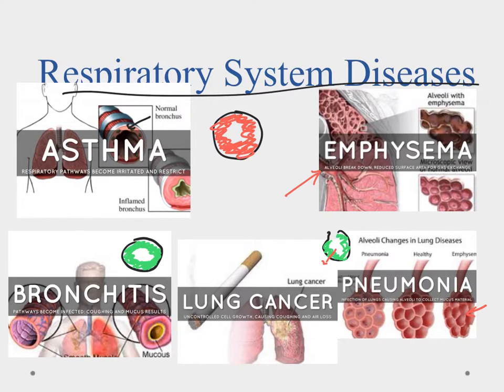So it's like having a smaller lung, per se. And then finally we get to lung cancer. Lung cancer is where we have a tumor going in, and that's just going to take away part of the lung, so it makes it harder to breathe. All of the respiratory diseases make it harder for us to breathe, or make it less effective when we do breathe. And that's the problem: we no longer have the gas exchange, and that affects the rest of the body.